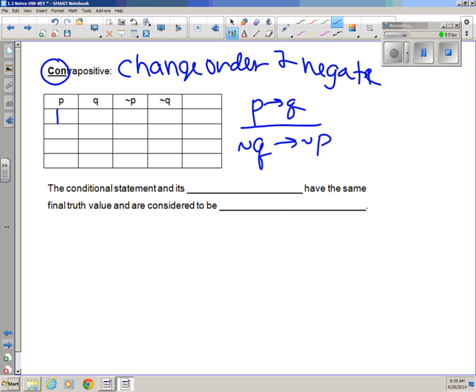So let's do this again. Truth table: TT, TF, FT, FF. Negate P. Well, that means all the opposites, so I go FFTT. Negate Q: FT, FT. And now my contrapositive is this last piece that we just said, which is going to be negate Q, negate P.